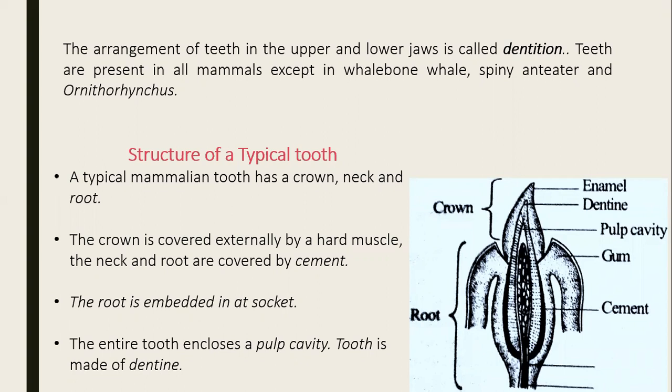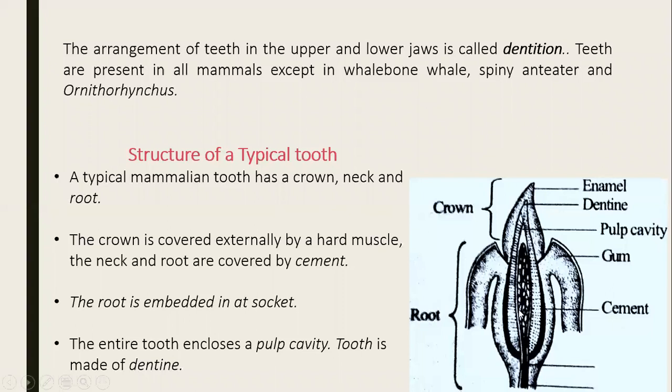You can see the structure of a typical tooth. A typical mammalian tooth has a crown, neck and a root. The crown is covered externally by hard enamel, and the neck and the root are covered by cement. The root is wholly embedded in a socket. The entire tooth encloses a pulp cavity.